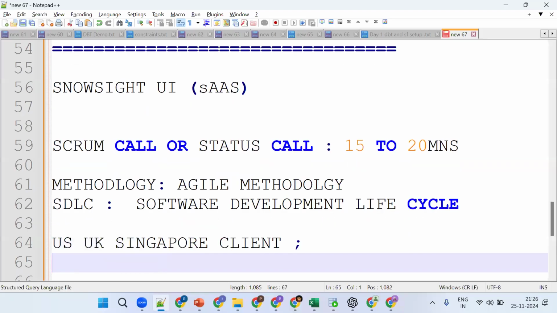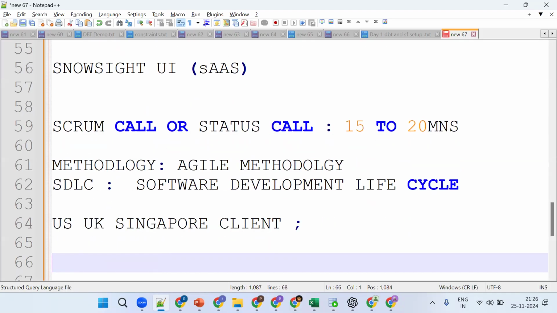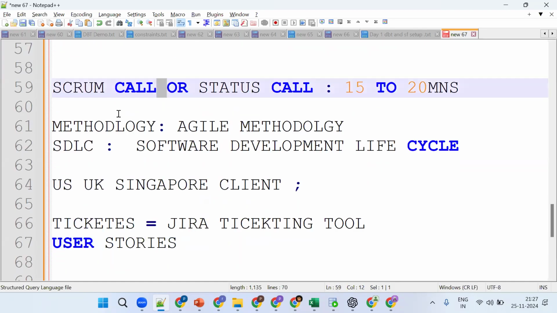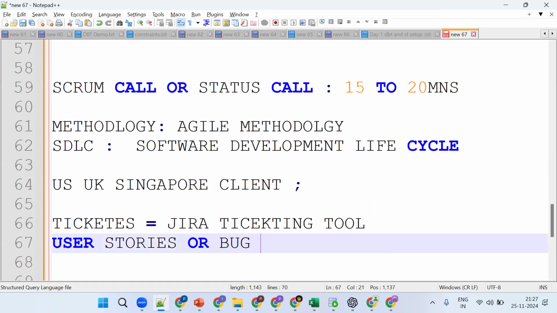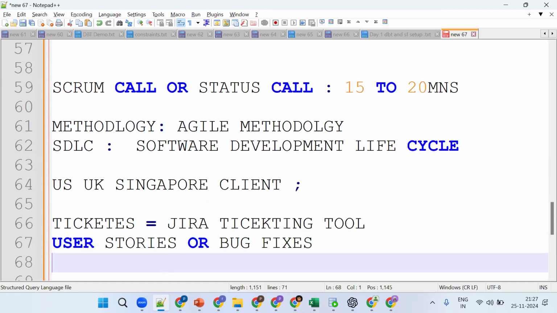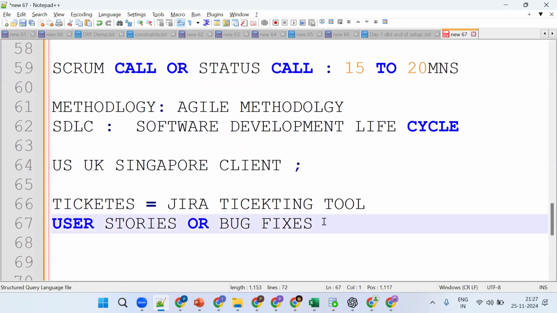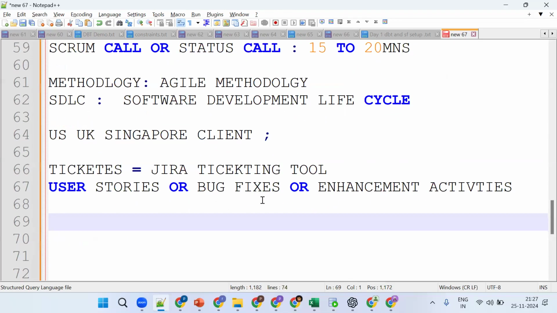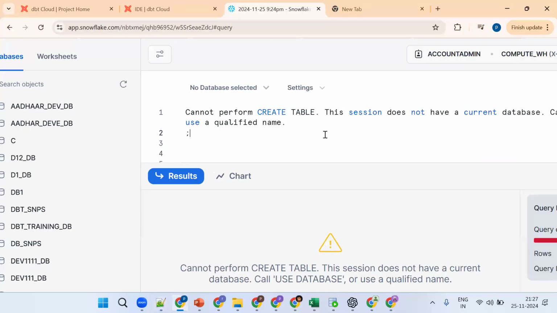Now what happens daily? We work on tickets, which is the Jira ticketing tool. We will work on user stories. Those who don't have this terminology, try to learn Scrum call, Agile methodology, SDLC process, user stories and bug fixing. As a Snowflake developer, mostly we get user stories, bug fixes or enhancement activities. We will see the same thing later. As of now, understand we need to work on user stories or bug fixes.